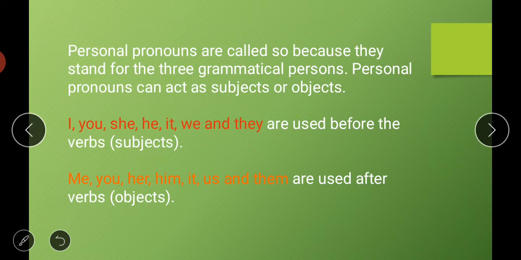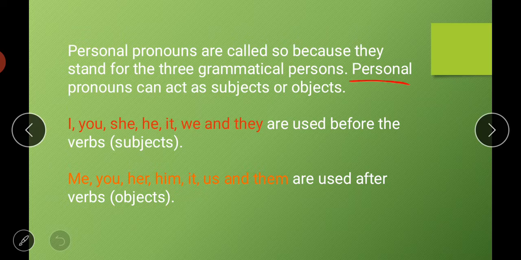Now, personal pronouns are called so because they stand for 3 grammatical persons: the first person, second person, and third person, which we will do later on. So why are these called personal pronouns? Because they stand for 3 types of persons: first person, second person, and third person.